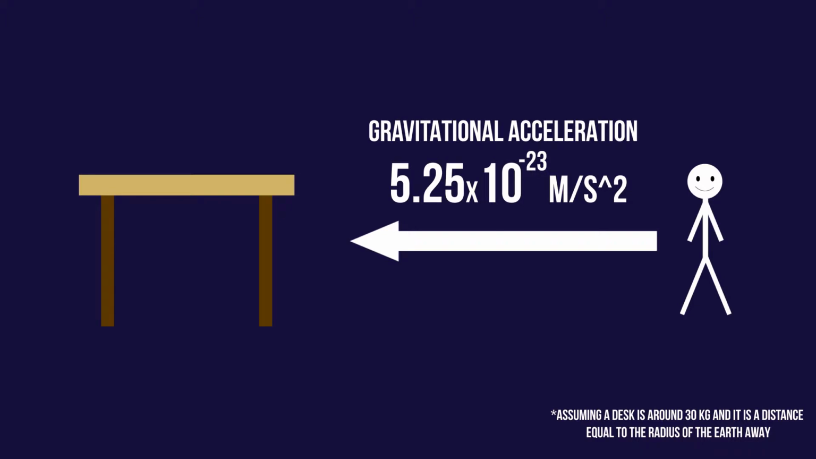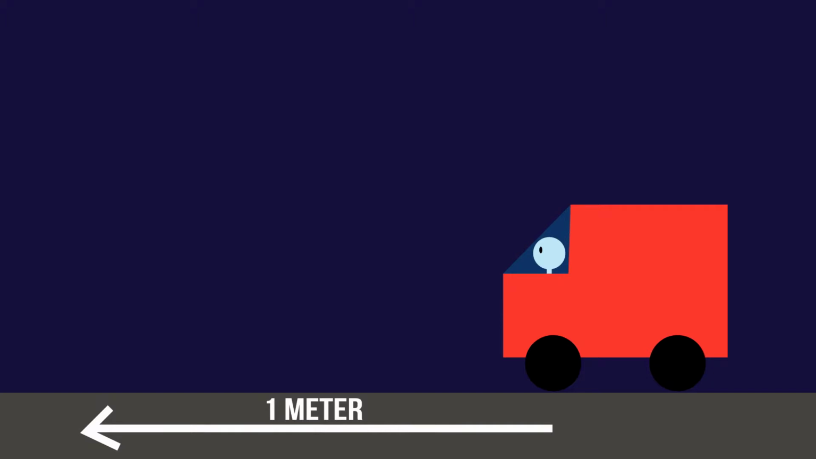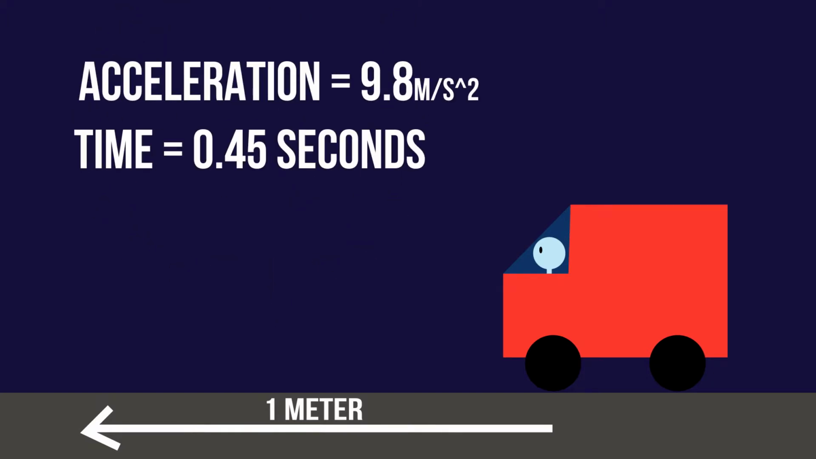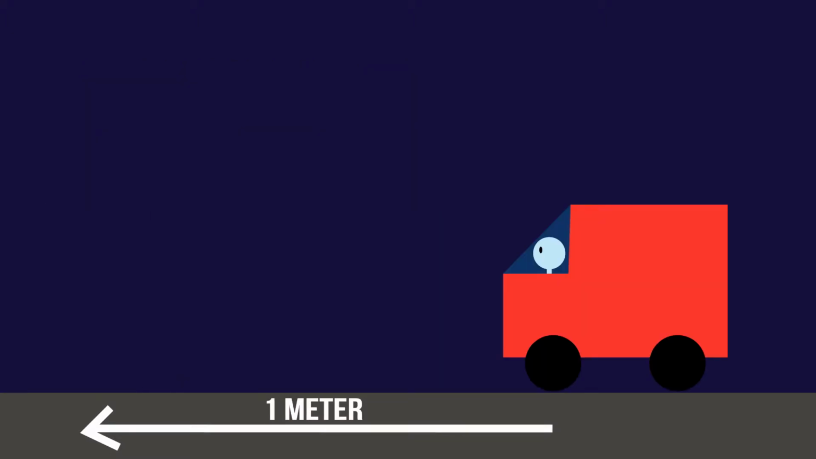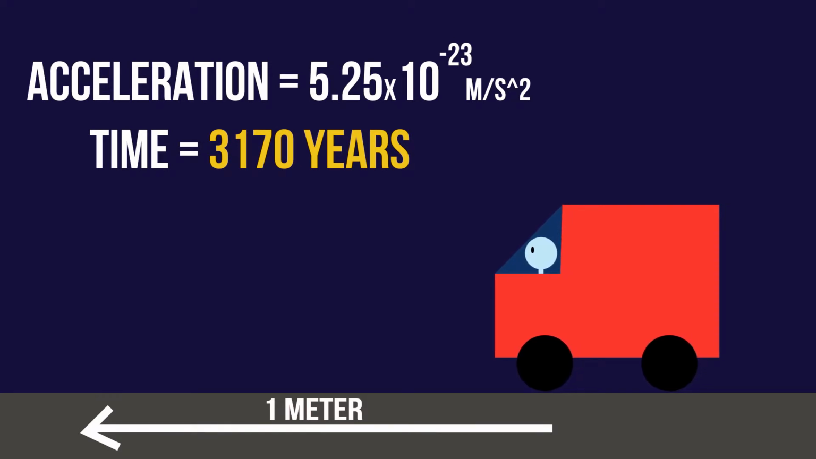per second squared. To put this in context, if you were to start your car and move 1 meter at the same rate that you were attracted to the Earth, it would take you less than half a second to travel that 1 meter. On the other hand, if you were to do the same but with the acceleration between you and your desk, it would take you 3,170 years to travel that 1 meter.